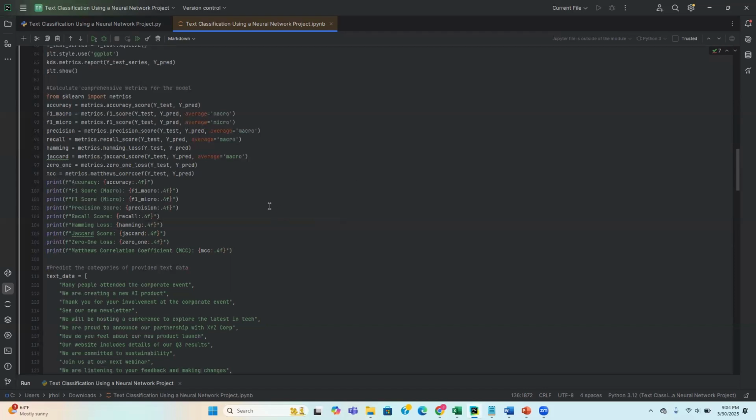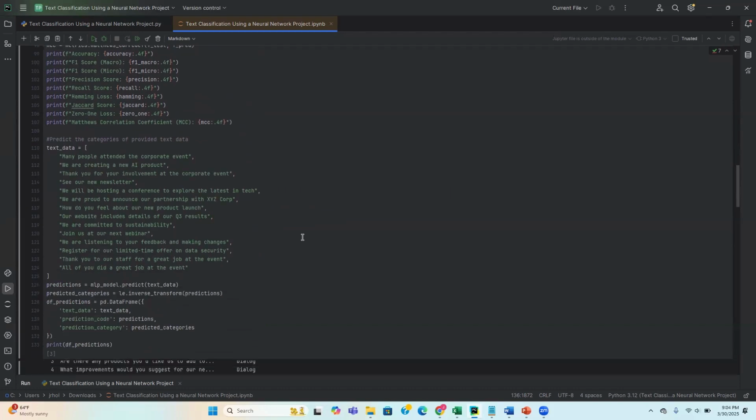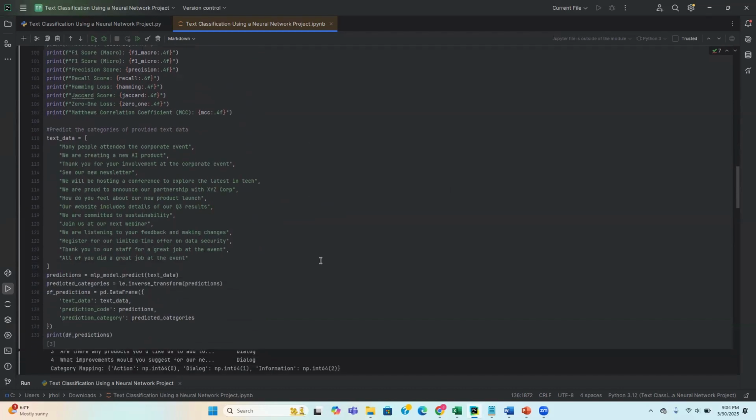Lastly, we would like to calculate comprehensive metrics for the model. Our accuracy score, our F1 scores, our precision score, and our recall scores, along with our Matthews correlation coefficient, will all be great indicators of how well the model performs with our sample data.